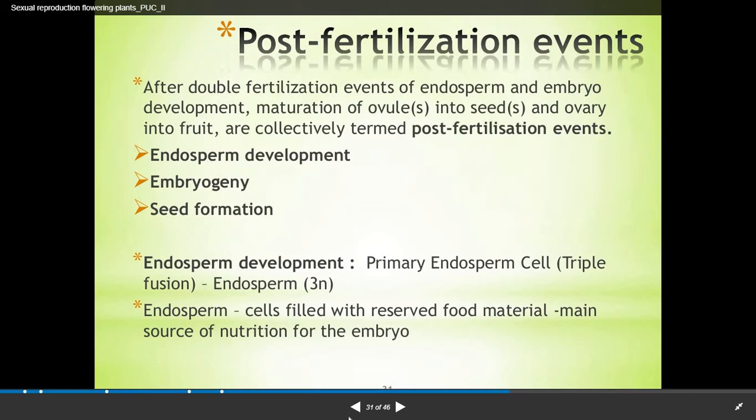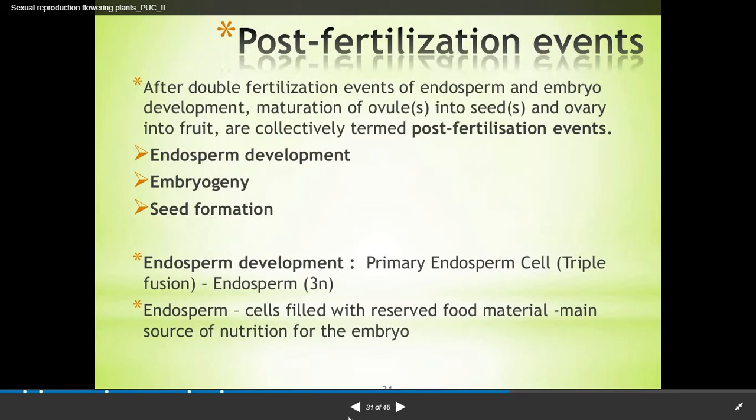We have seen in the second chapter what is included in the post-fertilization events. After double fertilization, the events of endosperm formation, embryo development, maturation of ovule into seed, and ovary into fruit are all collectively termed post-fertilization events. Mainly, these are known as endosperm development, embryogeny, that is embryo formation, and seed formation.